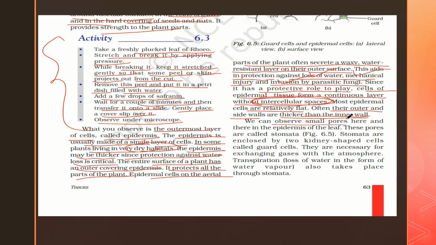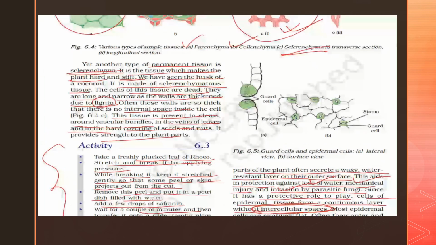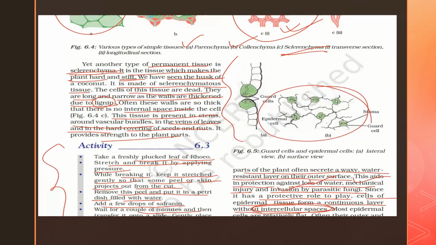We can observe small pores in the epidermis of the leaf. These small pores are called stomata. You can see these epidermal cells, the outer layer of the leaf, and they have stomata.